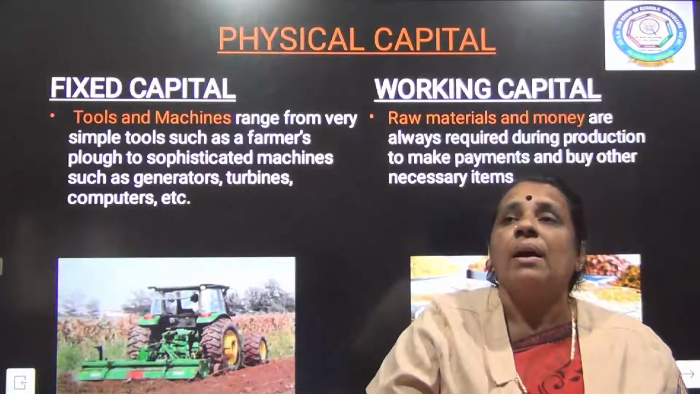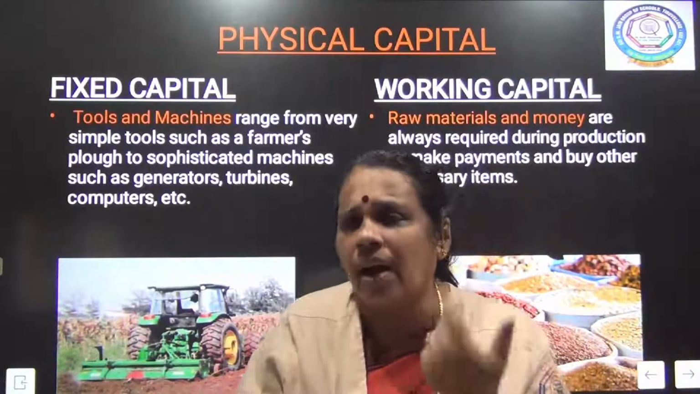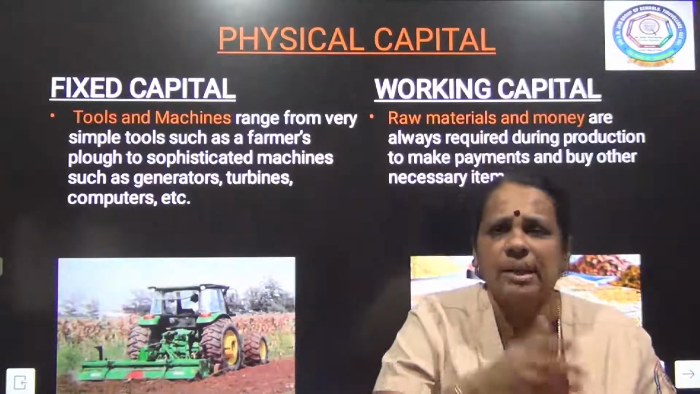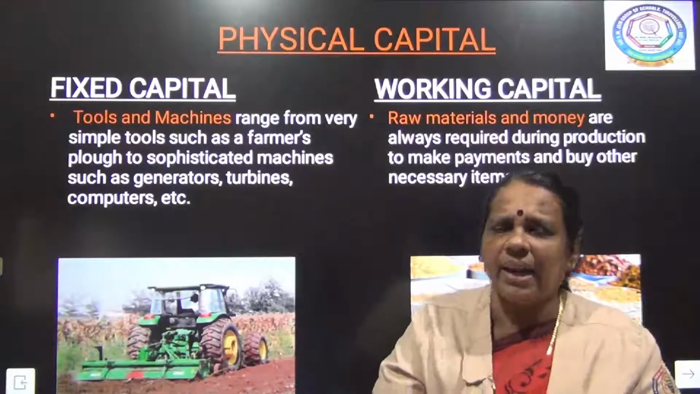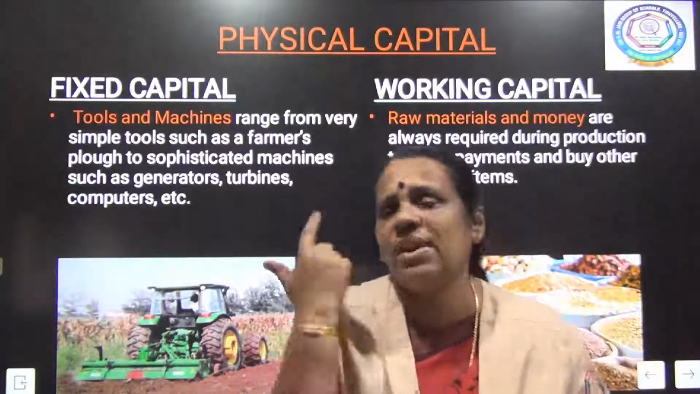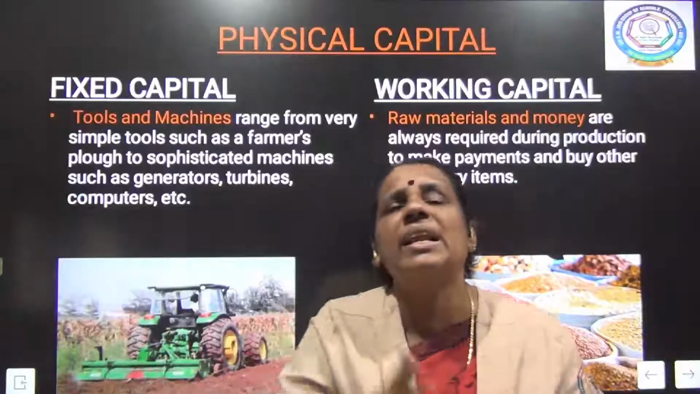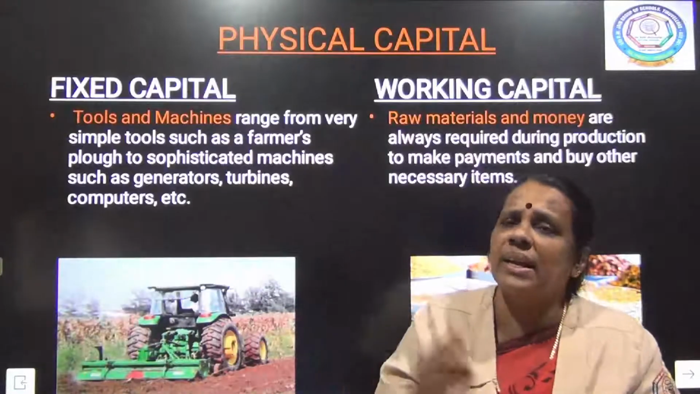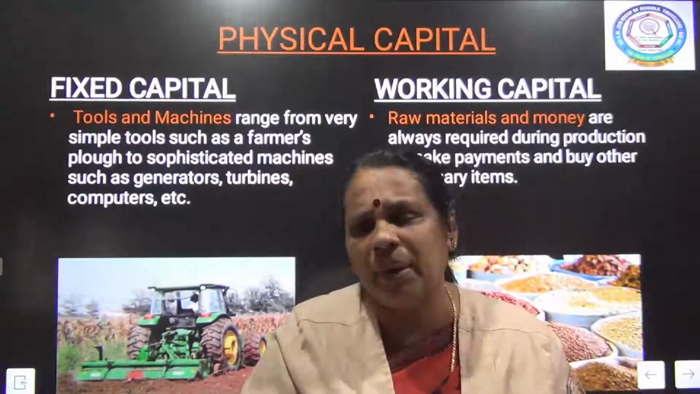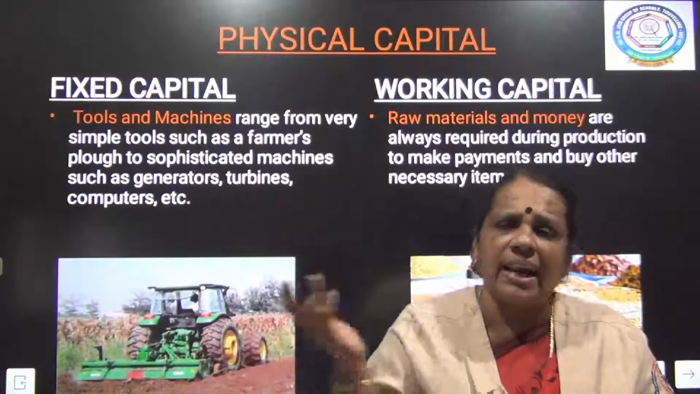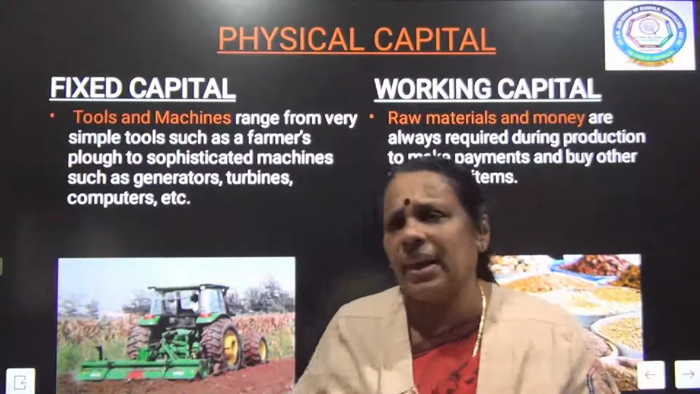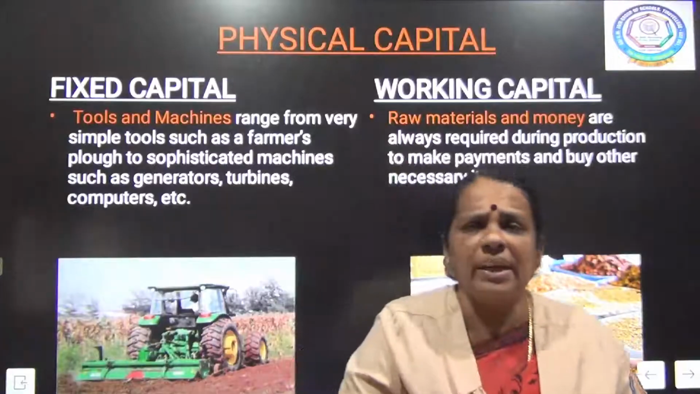For example, in the cotton textile industry, raw cotton is the raw material, which is obtained from agriculture. Similarly, when you talk about industries, what are the raw materials for industries? Minerals. For example, in the iron and steel industry, iron ore is the raw material. So whether it is an agricultural activity or an industrial activity, we need raw materials.